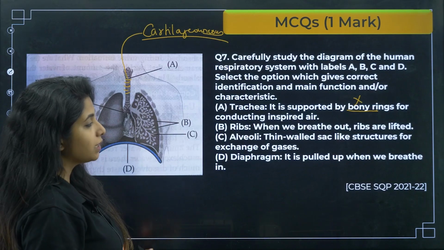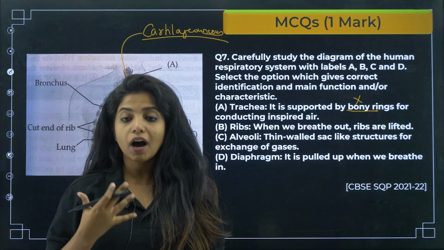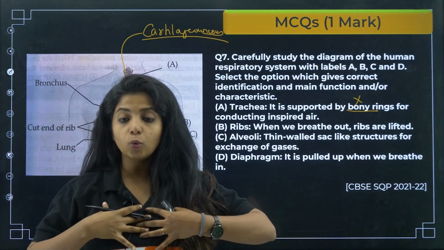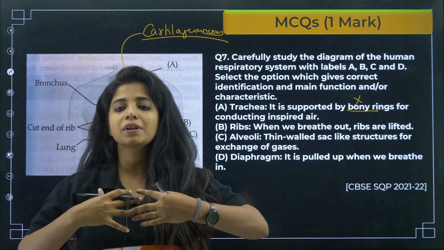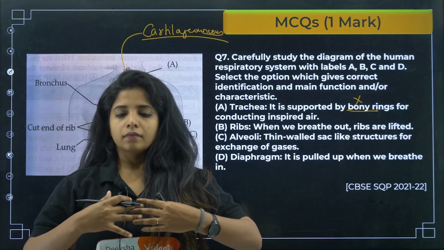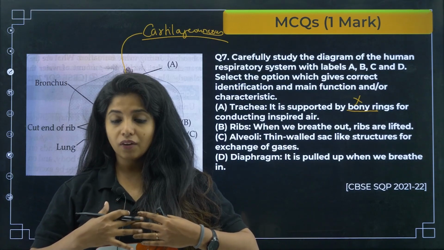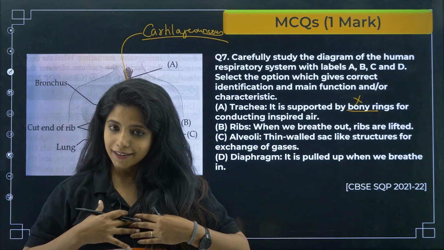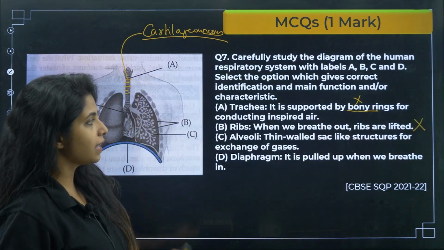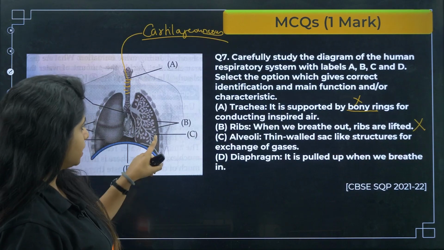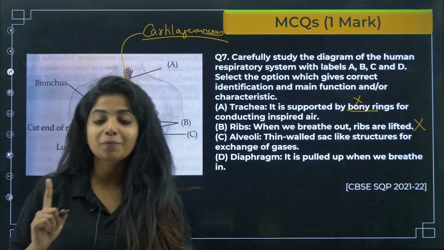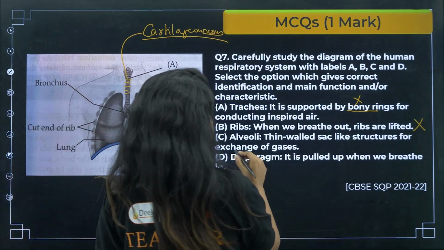Now, ribs. When we breathe out, ribs are lifted. Ribs will be lifted only when you need more space. So, when you breathe out, you don't need more space. When you breathe in, that's when ribs are lifted. When we breathe out, ribs go back. So, basically this is also wrong. Alveoli, thin-walled sac-like structures for exchange of gases. C is alveoli and they are thin-walled sac-like structures for exchange of gases. Yes, because they are surrounded by thin blood capillaries. So, yes, it is the correct answer.